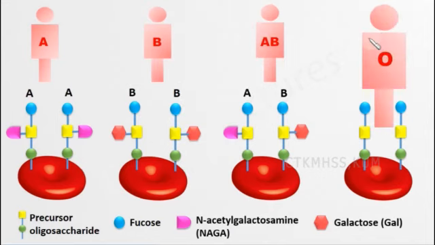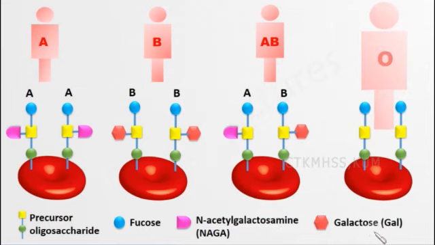Whereas in O, as I said, this is a null allele, so it does not have any enzyme to bind any substance to the H antigen. So only the H antigen, that is the precursor alone, will be seen, but there is no antigen for the O blood group. So these are all the different types of antigen. The major difference is N-acetyl galactosamine and galactose, which bind to them.